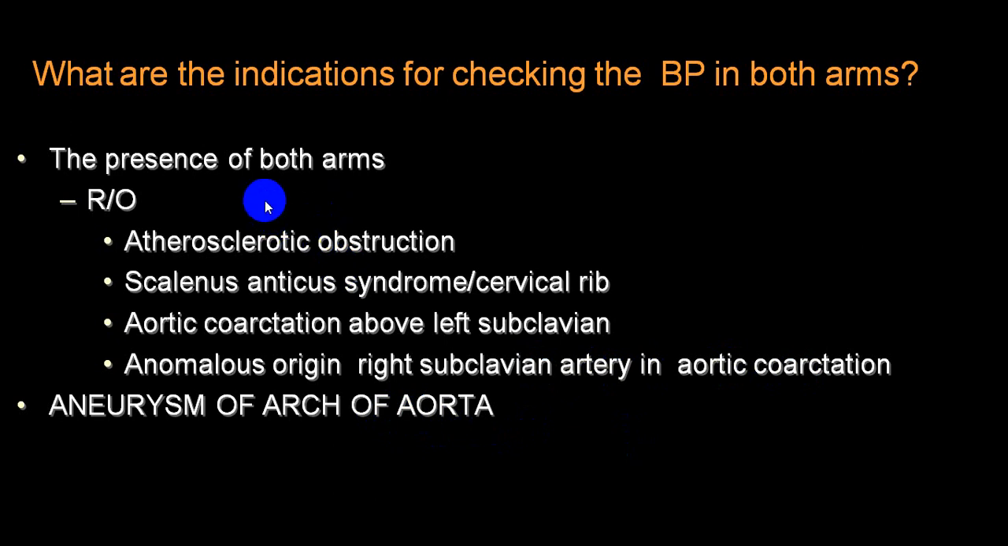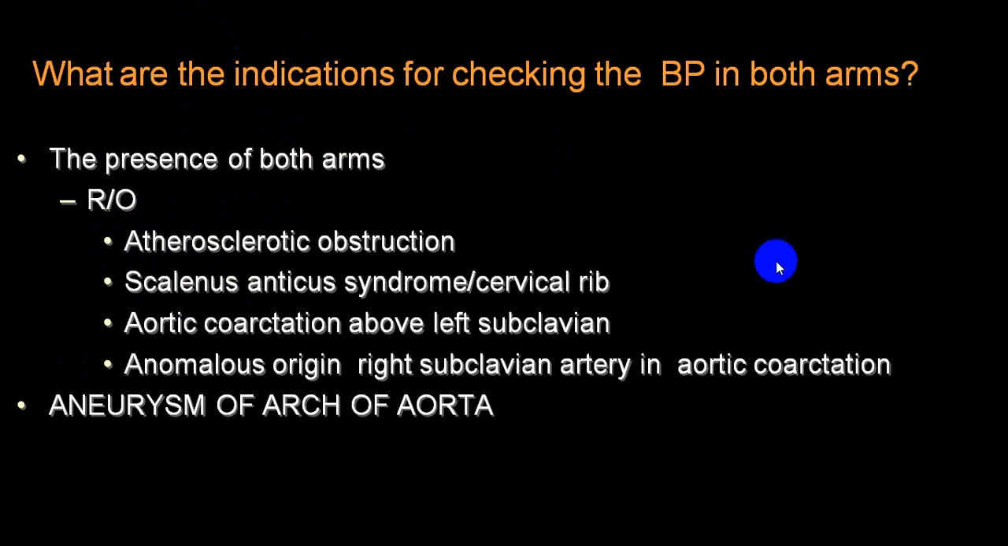To rule out these conditions, you should take a blood pressure initially in both upper arms. But before that, you should compare the radial pulse in both arms. If the pulse is equal in both arms, still take a blood pressure in both upper extremities. If they are equal, all these are ruled out. But if one arm is different from the other, always try to find out what the possibility is.